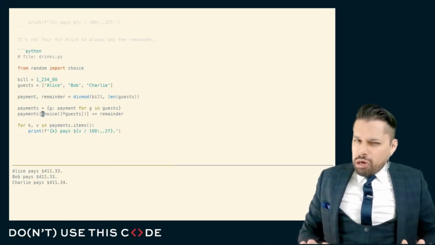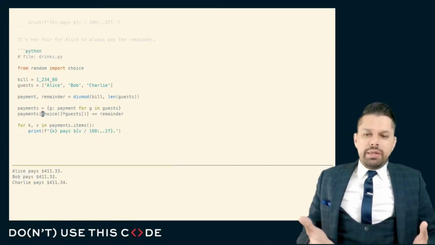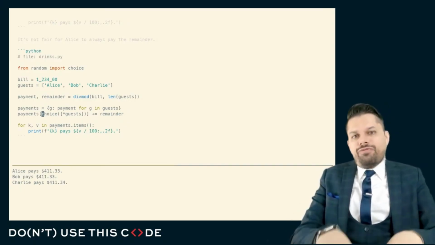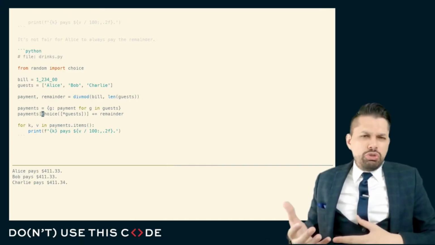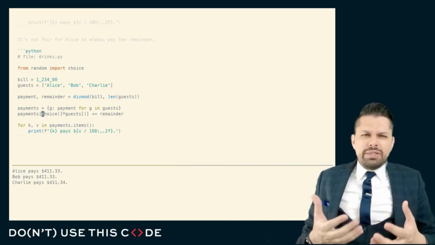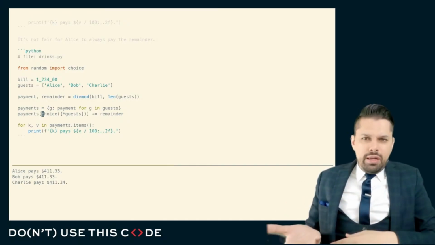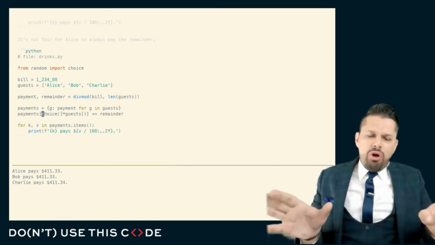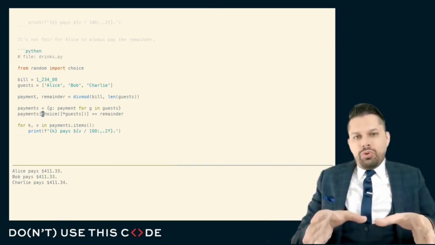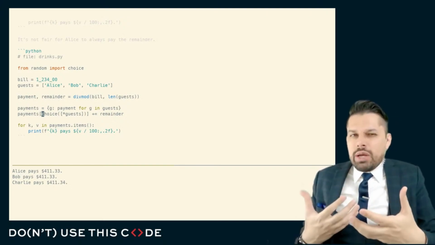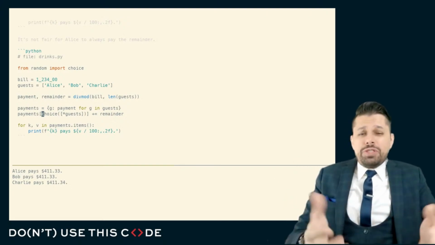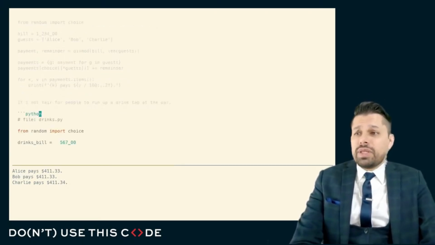One thing that we might assume, especially as a beginner, is we're going to solve the problem in front of us. And so, as a consequence, we're not going to worry too much about whether Alice maybe left a little bit early and didn't get an entree. As long as she was there at all, she's on the hook for the table portion of the order. The only question that's outstanding is whether or not we can make it so that somebody may not be responsible for the bar portion.